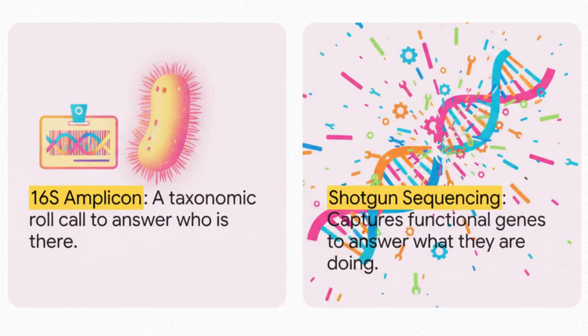Okay, so how exactly do we read all this environmental DNA? We basically use 2 main sequencing lenses. First up is 16S amplicon sequencing, which acts as our taxonomic roll call. It matches specific, highly conserved genes against extensive libraries to answer one simple question: who is there? But if we want the full high-def picture, we use whole genome shotgun sequencing. By shearing and sequencing the entire genomic DNA from the sample, we capture the whole shebang. Not just the taxonomic markers, but all the functional genes too. So shotgun sequencing tells us both who is there and what they are doing.